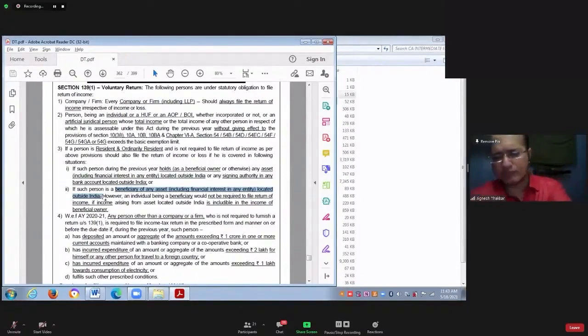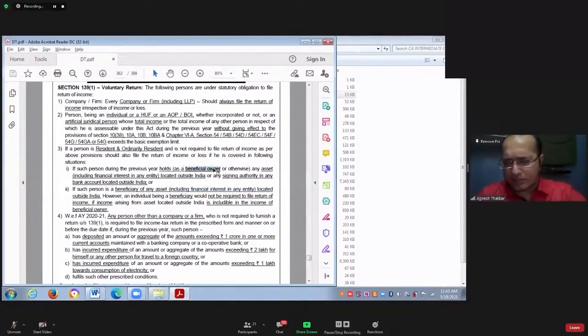Similarly, Sarvana has invested money in fixed deposit in USA. He has kept a FD of say 1 lakh or 1 million US dollars. In that case, whatever interest income is generated on that FD, Sarvana has given instruction to the bank that this interest should be given to my child. They should transfer this interest to my child's bank account. In that case, Sarvana is not beneficiary. Sarvana is an owner.